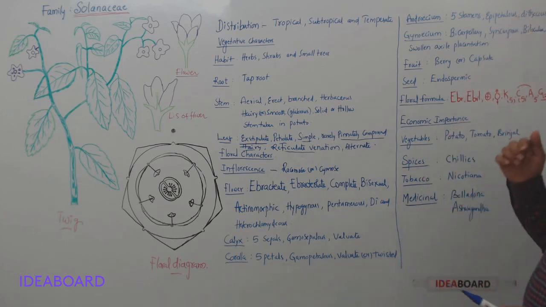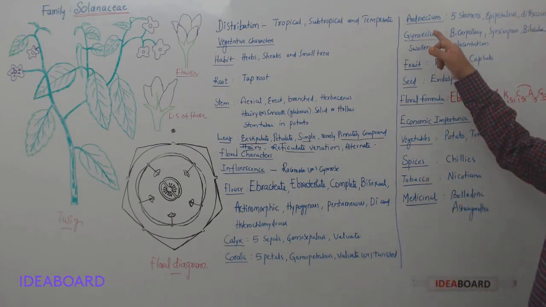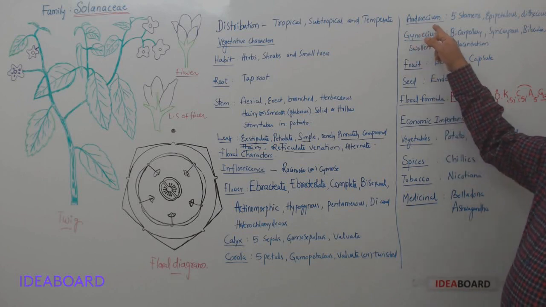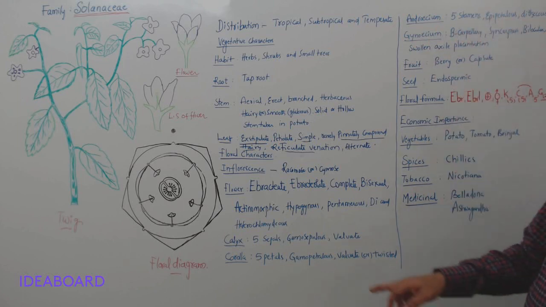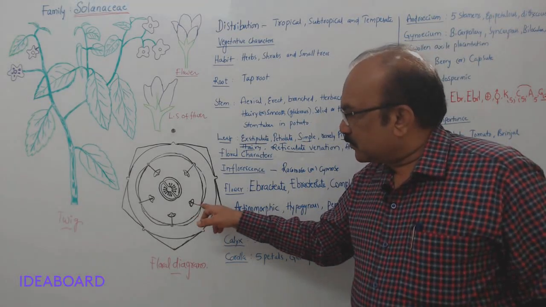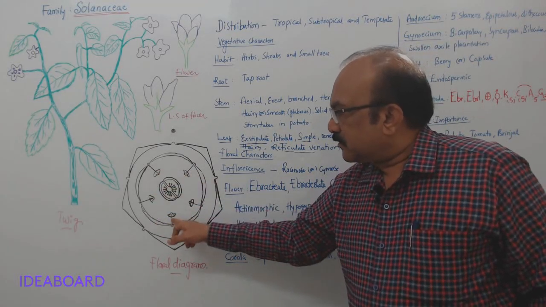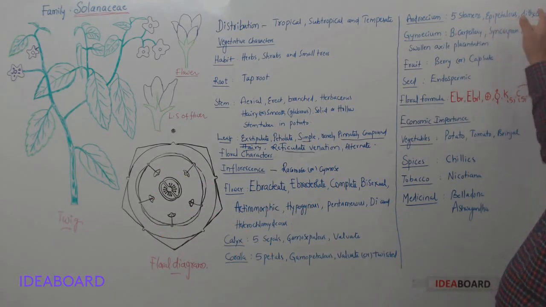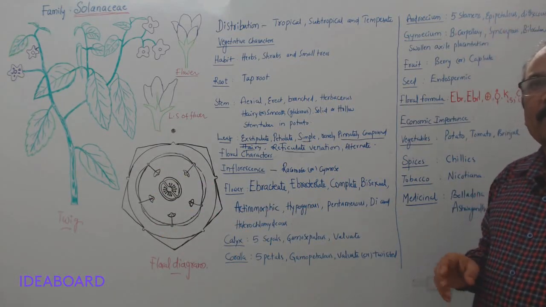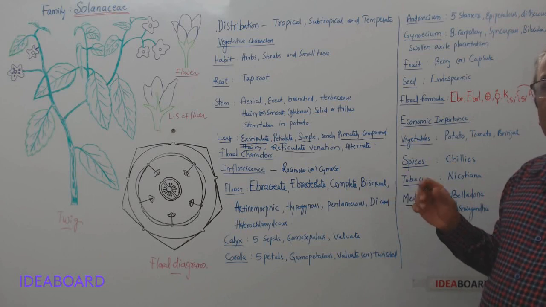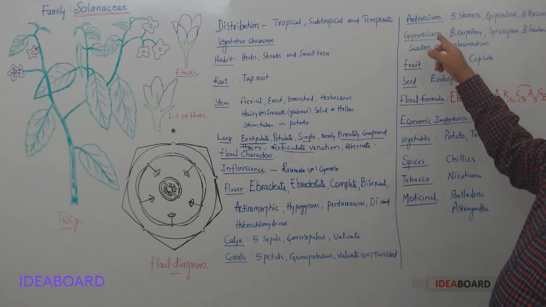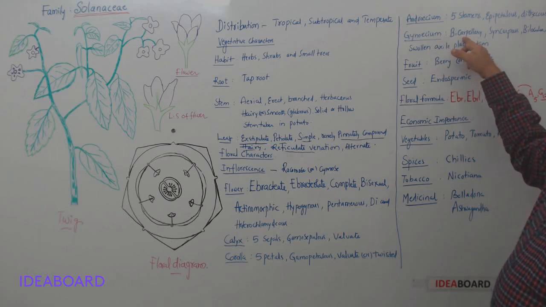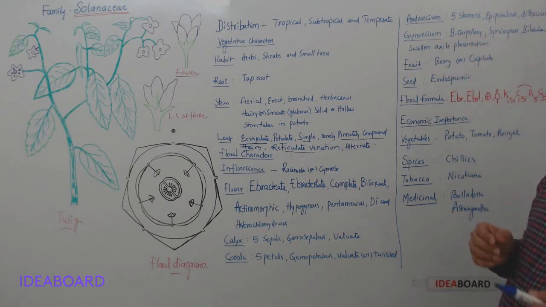And now when we come to the androecium, the androecium is represented with 5 stamens. They are epipetalous, which means attached to petals. Attached to petals, you can see here. So epipetalous and dithecous means what? Every anther will have 2 lobes. So dithecous anthers.